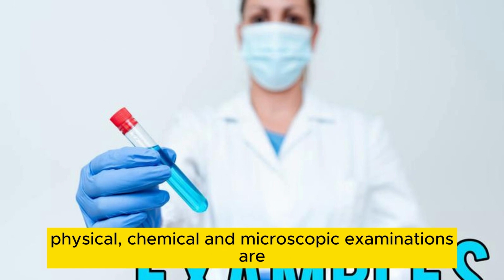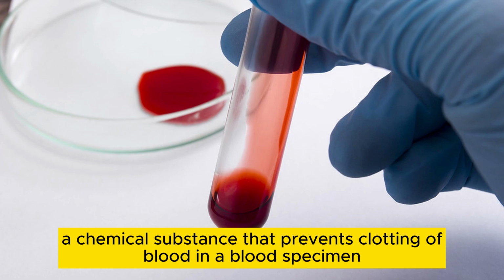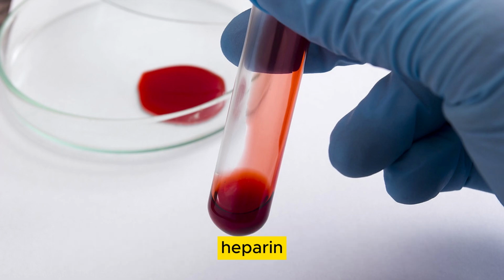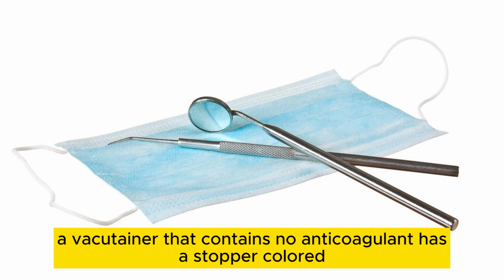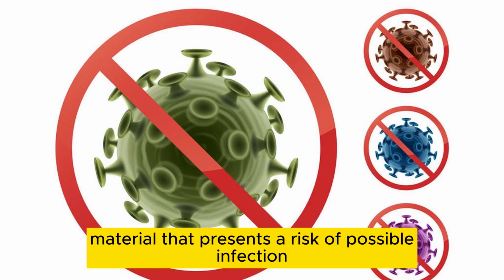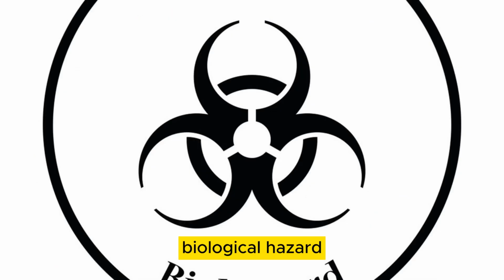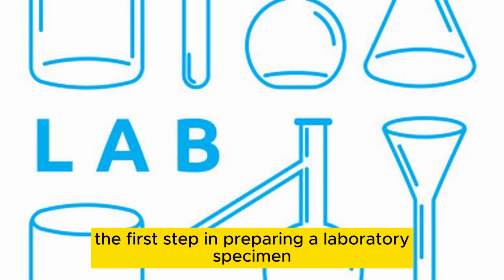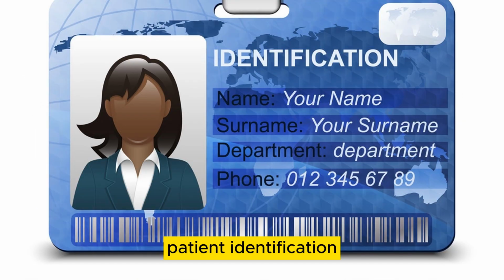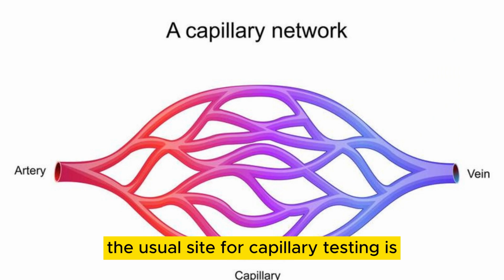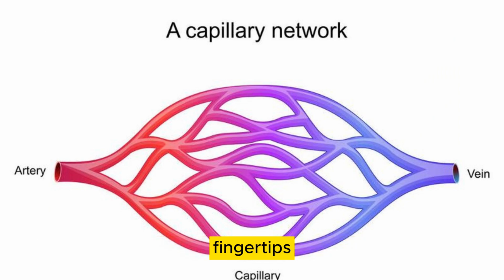Physical, chemical, and microscopic examinations are urinalysis. A chemical substance that prevents clotting of blood in a blood specimen: heparin. A vacutainer that contains no anticoagulant has a stopper color of red. Material that presents a risk of possible infection: biological hazard. The first step in preparing a laboratory specimen: patient identification. The usual site for capillary testing is the fingertips.